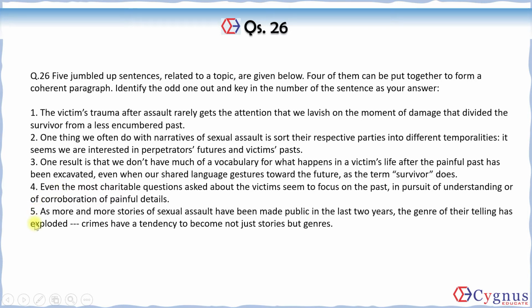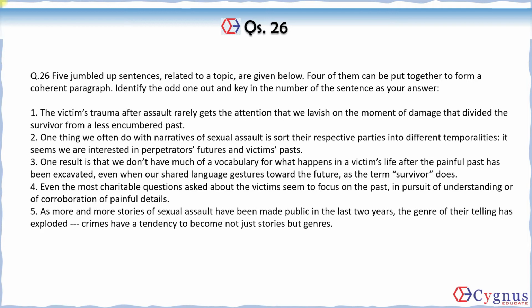Fifth one says, as more and more stories of sexual assault have been made public in the last 2 years, very general feel to the statement, the genre of their telling has exploded. Crimes have a tendency to become not just stories but genres. So basically what this sentence is saying is, since there are lots of stories that have been leaked in the public domain, there is a separate kind of literature that is being created.